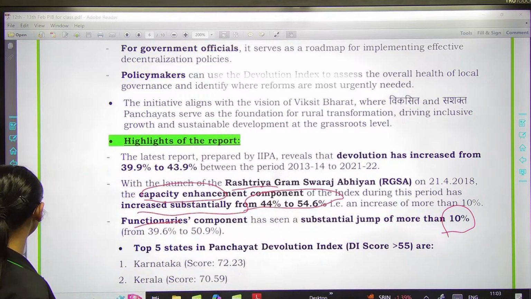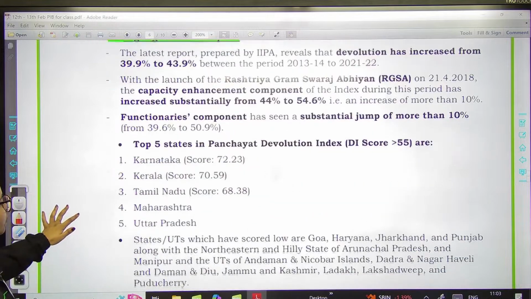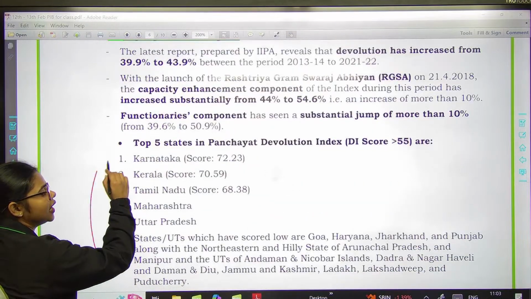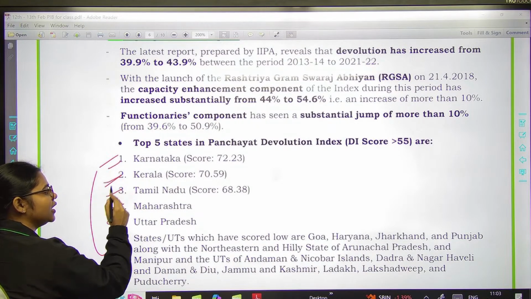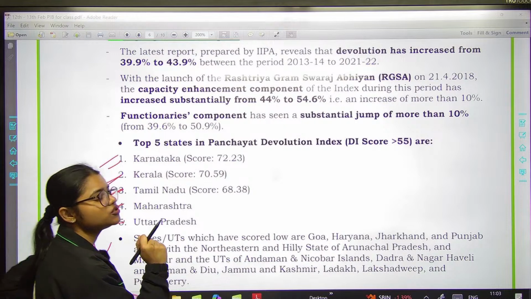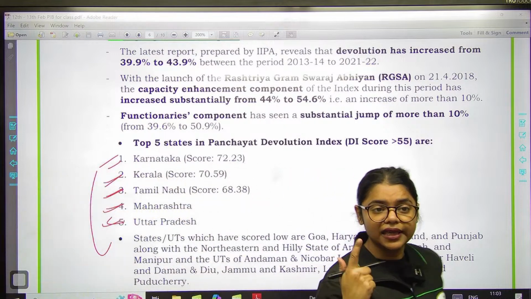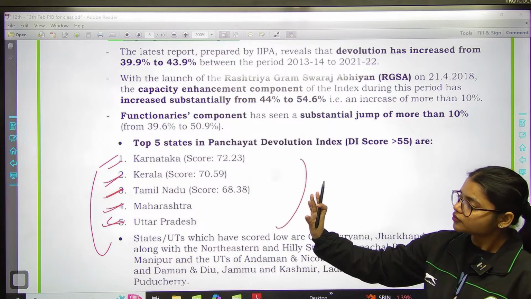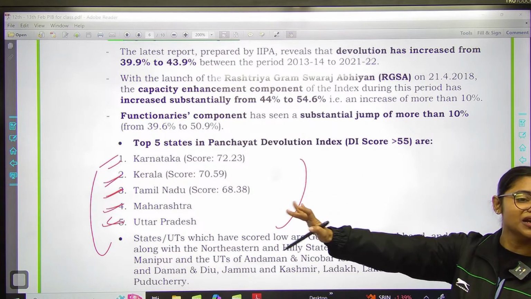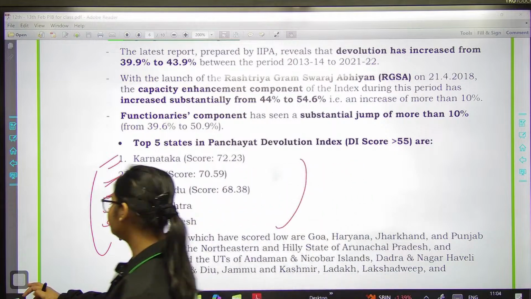And then we have the top 5 states, which is very important: Karnataka, Kerala, Tamil Nadu, Maharashtra, UP. Remember, Karnataka, Kerala, Tamil Nadu, Maharashtra, UP are your top 5 states, okay?